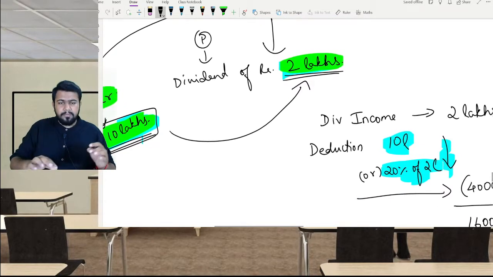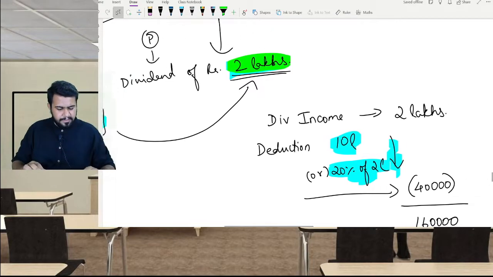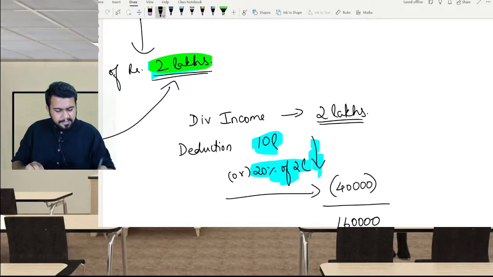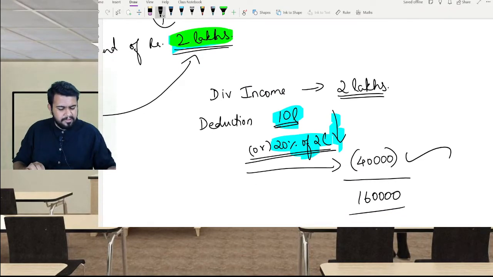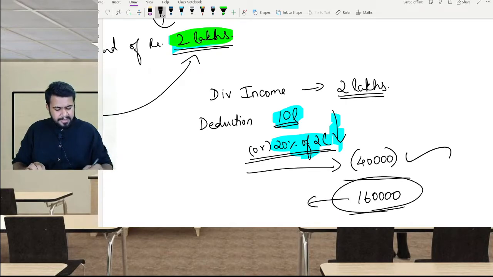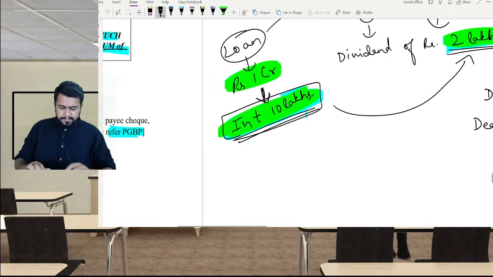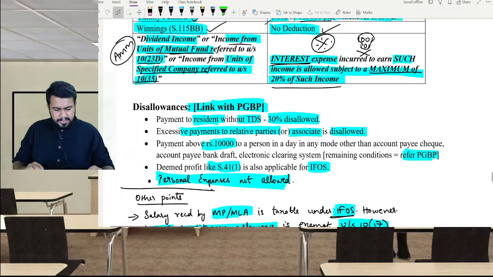So what will be allowed as deduction? Dividend income is 2 lakhs. The deduction will be the total expenditure or 20% of the income, whichever is lower, that is 40,000 will be allowed as expense, and the balance 1,60,000 will be treated as income under income from other sources. You get my point? I hope you are able to understand.